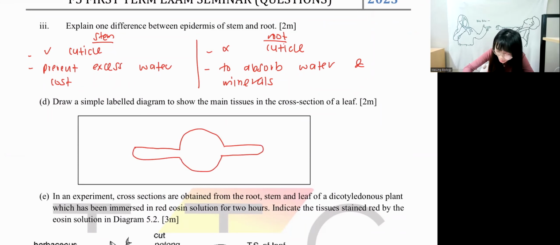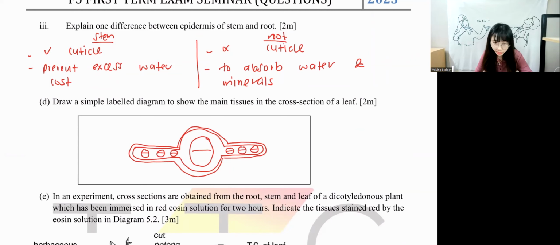And then you draw like that. And then you're going to draw another layer because we have the epidermis, right? Another layer, over here. Okay. And then we will have to draw the vascular bundle. We're going to draw the vascular bundle.